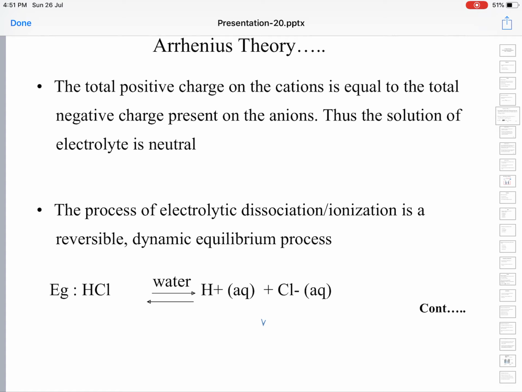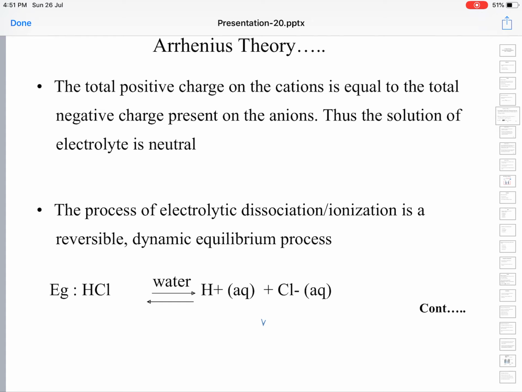For instance, consider you took 100 HCl molecules, and all 100 dissociate to give rise to 100 H plus ions and 100 Cl minus ions. What is the total number of positive ions? 100 H plus ions are there, so total positive charges are 100. How many negative ions are there? 100 chloride ions are there, so 100 negative charges are also there.